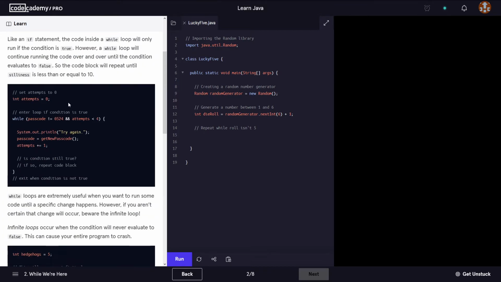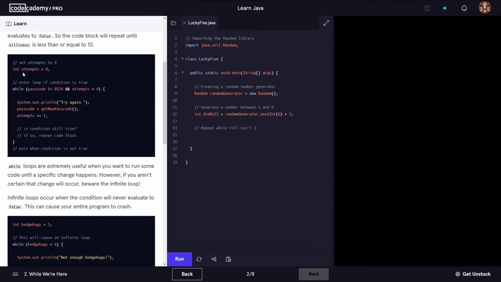Now, if we have a look at this, we have a variable that is set to 0, and it says while passcode, and this would be another variable defined somewhere else in the program, while passcode does not equal this value, and attempts is smaller than 4, attempts being this one here, then execute these lines of code.